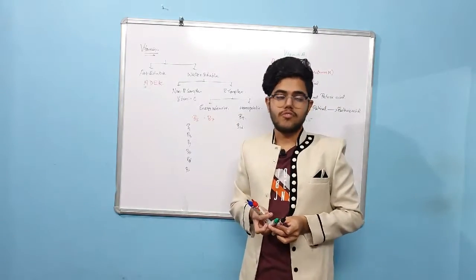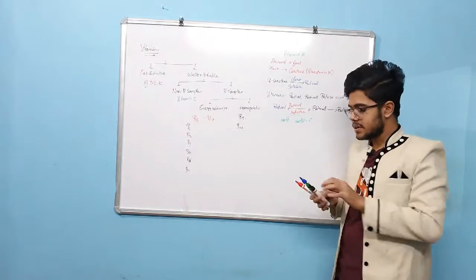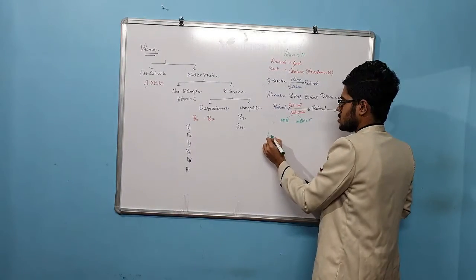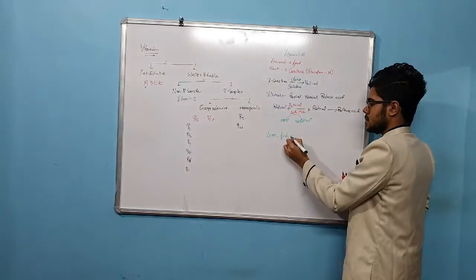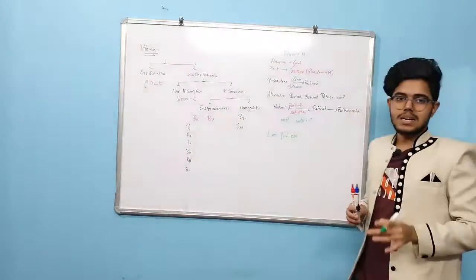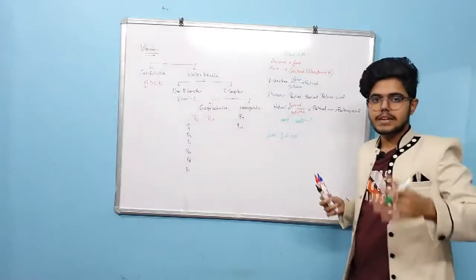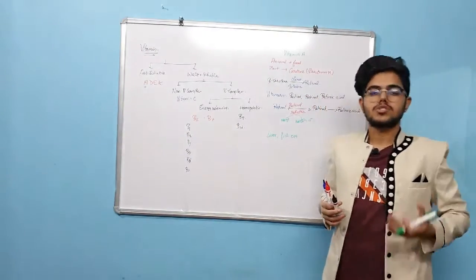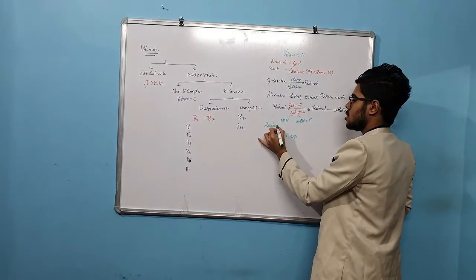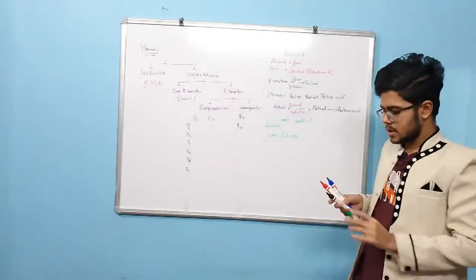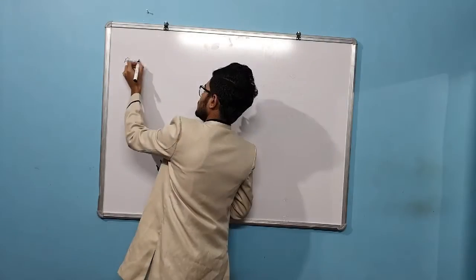Now what are the sources of vitamin A? The excellent sources of vitamin A are liver, fish, and egg. Even talking about vegetables, green leafy vegetables are also a source of vitamin A. You can include them over here. So this is about the sources of vitamin A. Now we'll talk about the absorption and digestion of the vitamin.